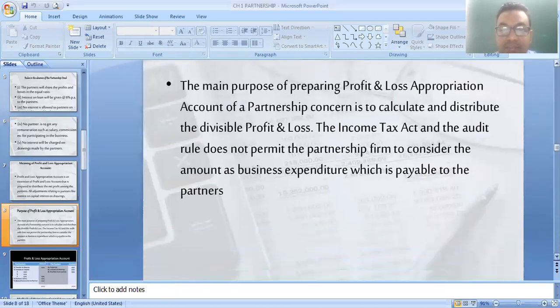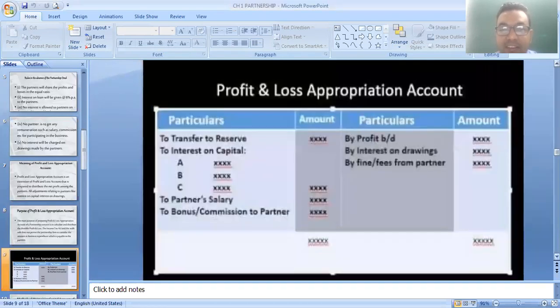Now, what is the format of it? That also we learn. The format is the same as profit and loss account: particulars, amount in rupees, with both debit and credit sides. Left hand side and right hand side; this is your debit side, this is your credit side.